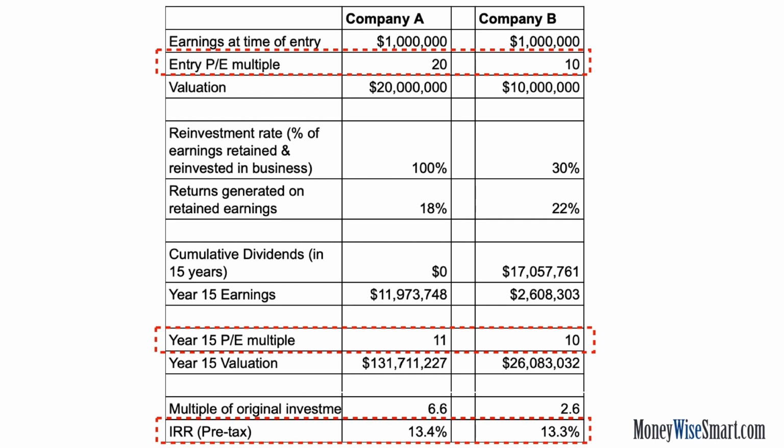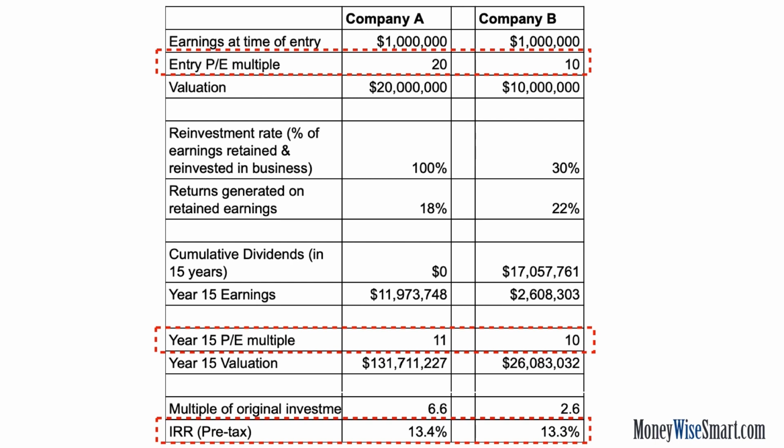Now, even after the derating, and even after the fact that A's ROIC is 4 percentage points below B's ROIC, we see that both companies have similar internal rate of returns after a 15-year period. And that is because of A's ability to invest its entire earnings, which unfortunately B can't.